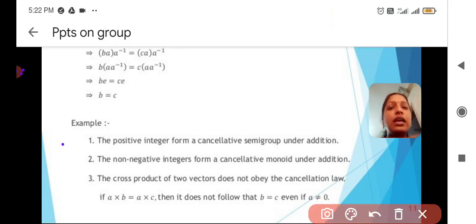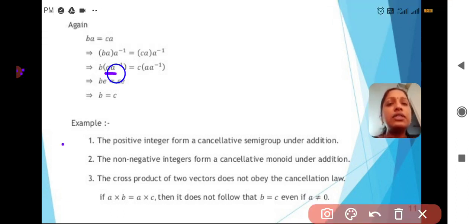By the definition of inverse, we can write A A inverse is equal to E. Therefore, we got BE is equal to CE. As we already know from the definition of identity, BE equals B and CE equals C. So when we take BA is equal to CA, it implies B equal to C. This is called the right cancellation law. So is it clear so far?